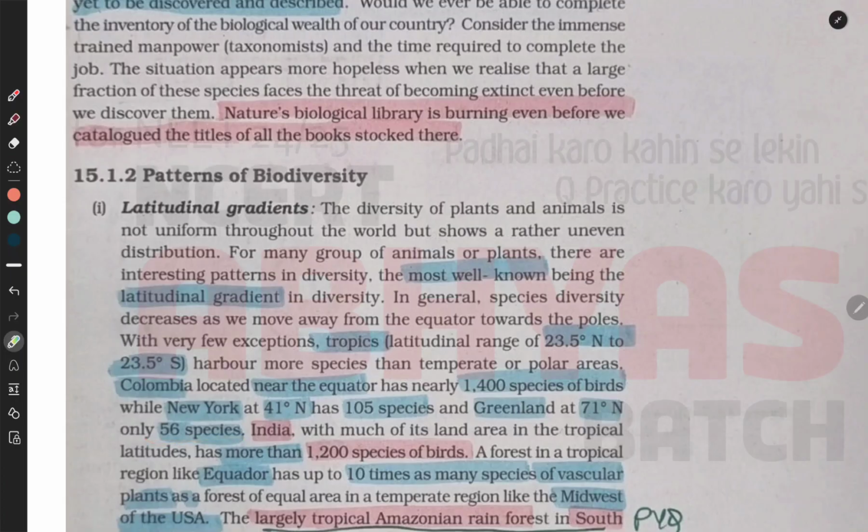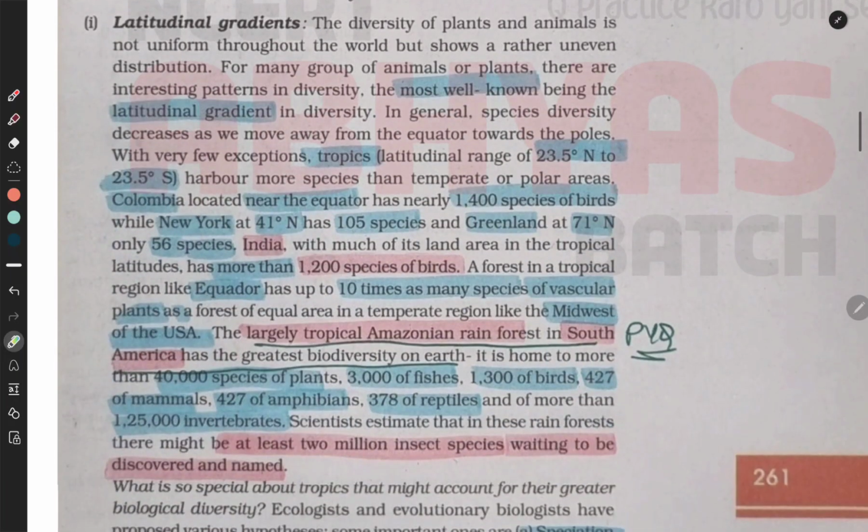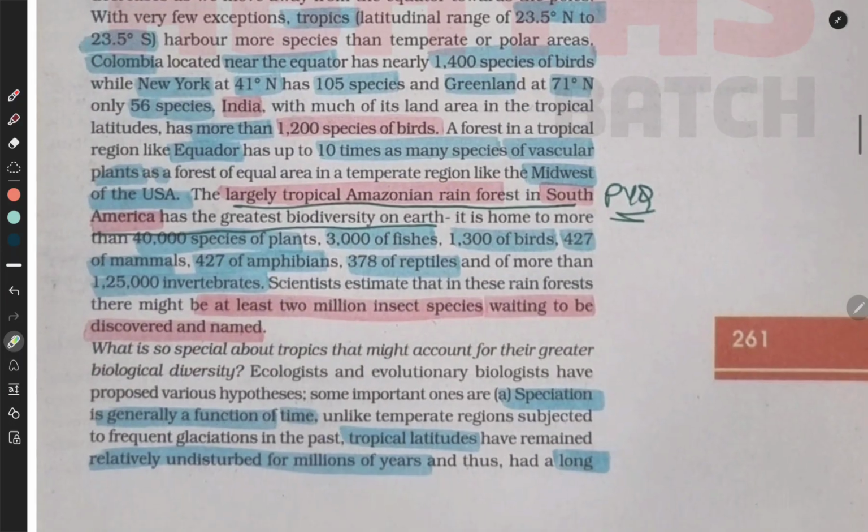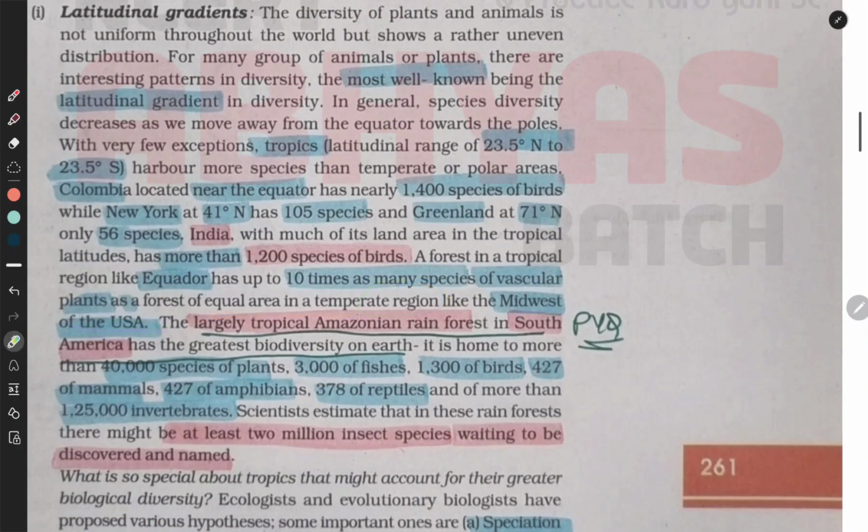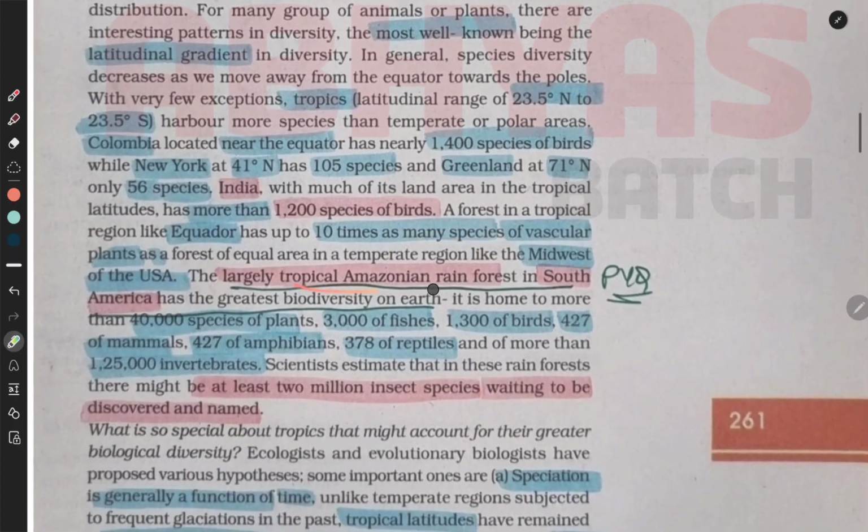India, with much of its land area in the tropical latitudes, has more than 1,200 species of birds. A forest in a tropical region like Ecuador has up to 10 times as many species of vascular plants as a forest of equal area in a temperate region like the Midwest of the USA. The largely tropical Amazonian rainforest in South America has the greatest biodiversity on the earth.